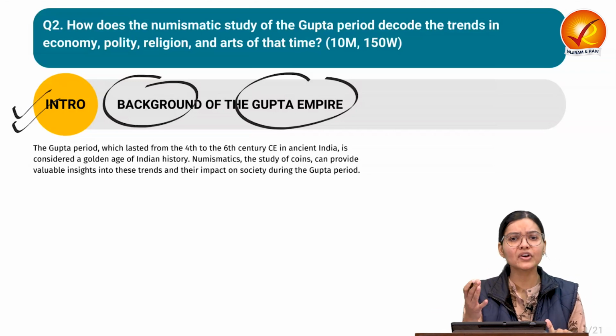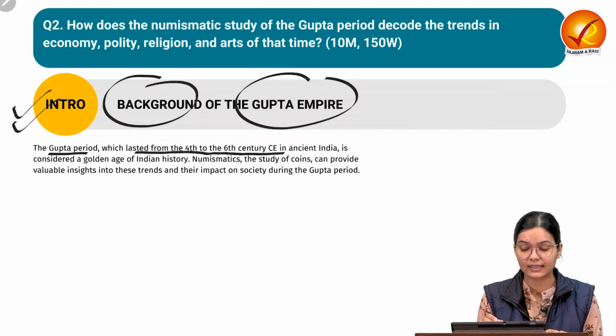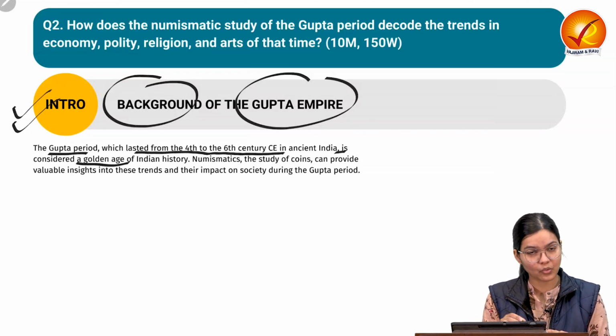So what can we write? The Gupta period, which lasted from the 4th to 6th century CE in India, is considered the golden age, as we discussed in Indian history.